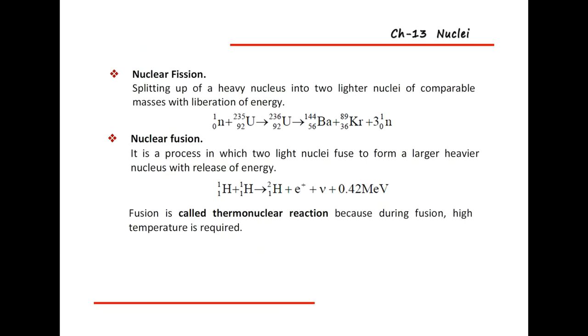How do we split that heavy nucleus into lighter nuclei? That is the main question. Suppose you take one neutron. What happens with that uranium?